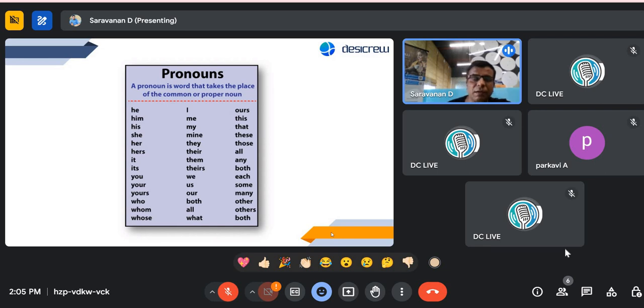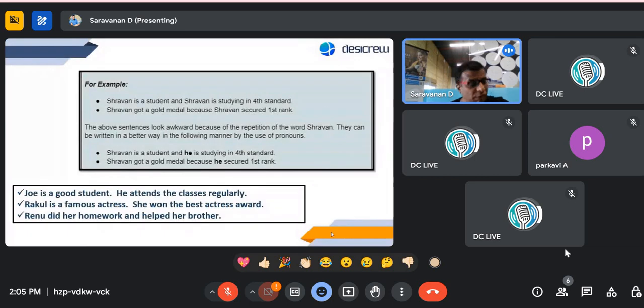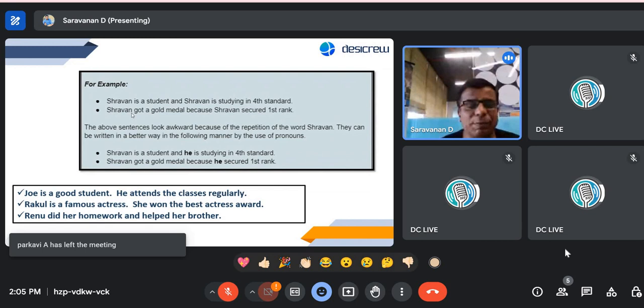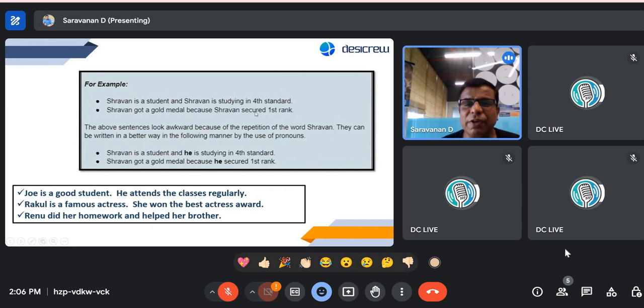Let's move on. Let's do the first thing today. We will start with an example again. Let's look at this particular sentence. Shravan is a student. Shravan is studying in 4th standard.